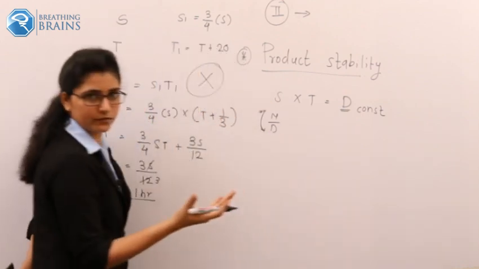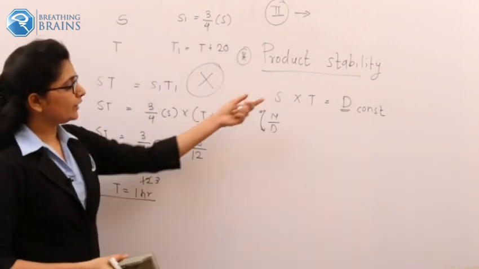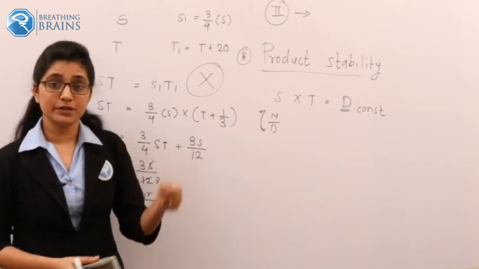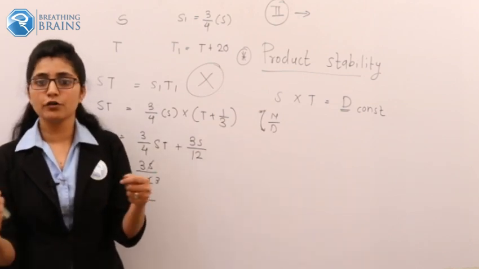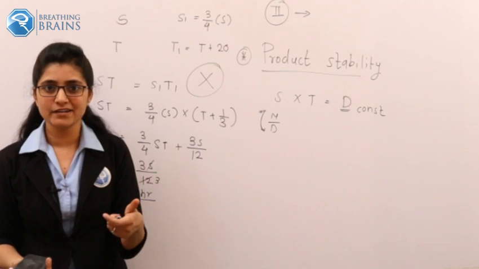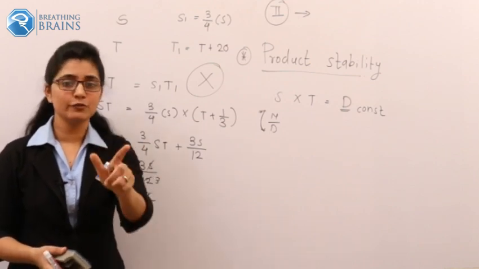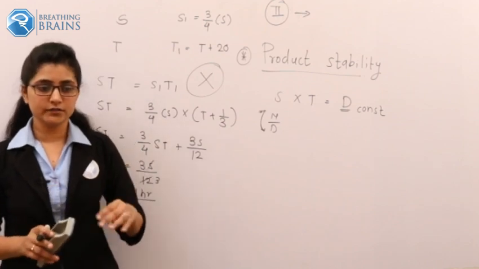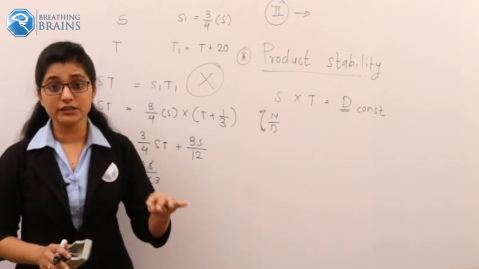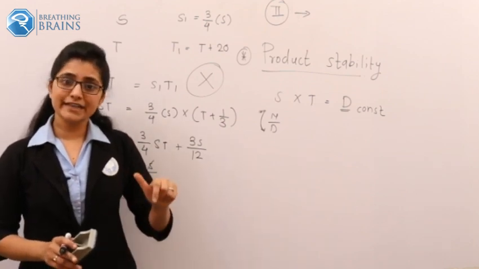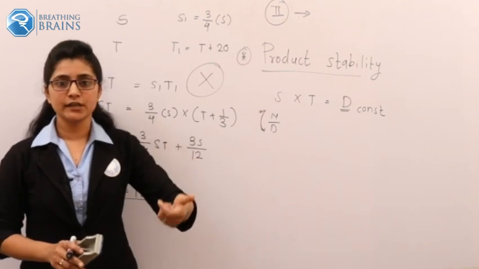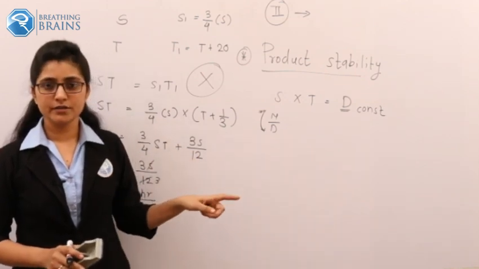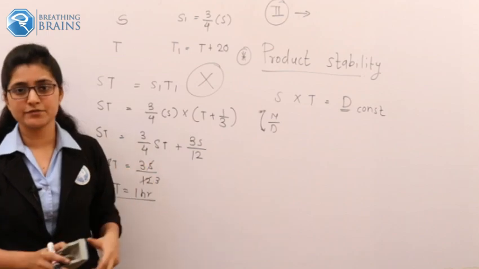Now you will think. If I say that one quantity gets decreased by a 1 by 3 fraction, some of you students may think that the other quantity should increase by 1 by 3. But this is not happening. This is not the correct approach. The other quantity gets increased by another fraction, and that's why you have to learn this concept thoroughly.